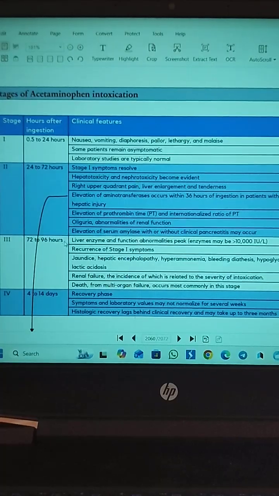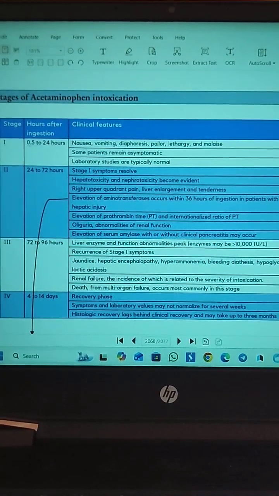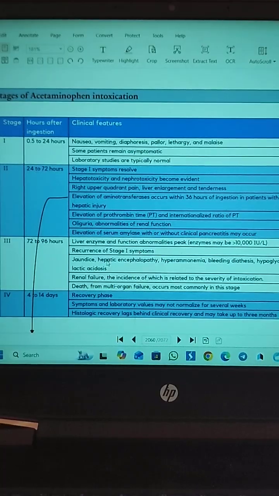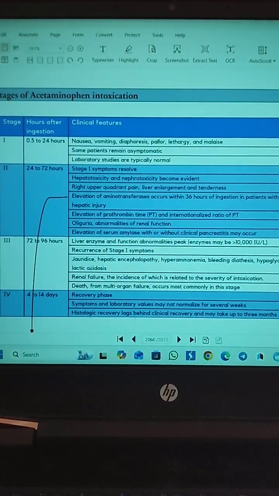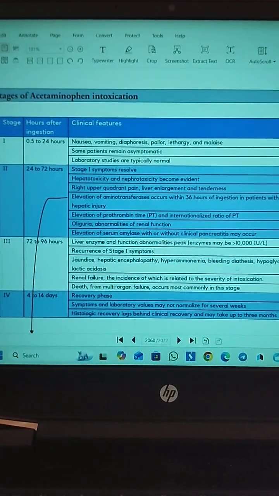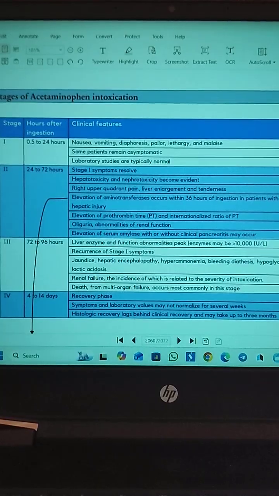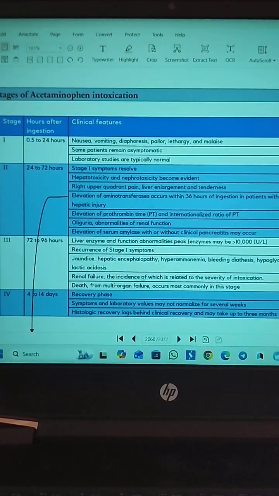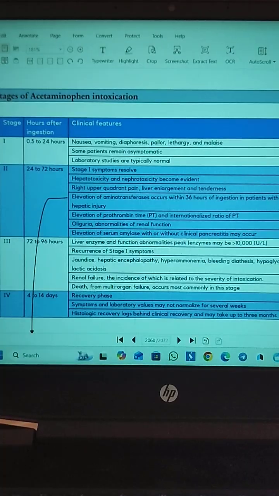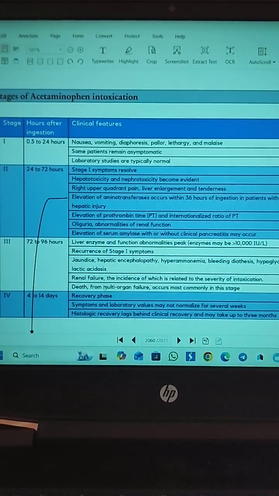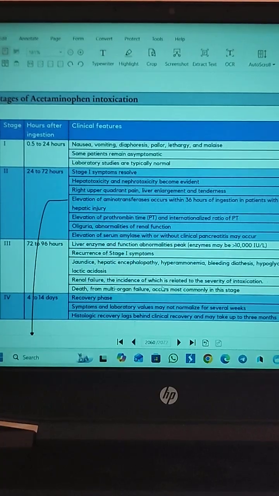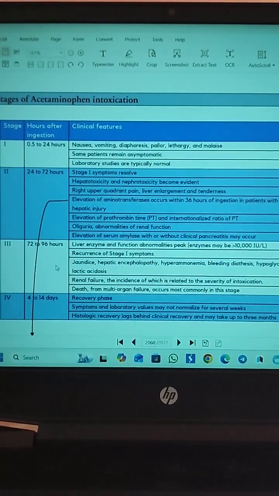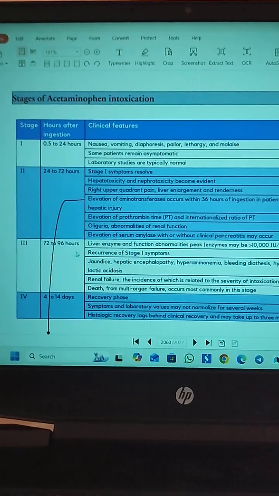And there is a recurrence of stage 1 symptoms: nausea, vomiting, diaphoresis, pallor, lethargy and malaise. These symptoms recur in stage 3, and along with this there are jaundice, hepatic encephalopathy and hyperammonemia, bleeding diathesis, hypoglycemia and lactic acidosis. Renal failure occurs, the incidence of which is related to the severity of the intoxication. Death due to multi-organ failure may also occur, and death occurs most commonly in stage 3, that is from 72 to 96 hours.